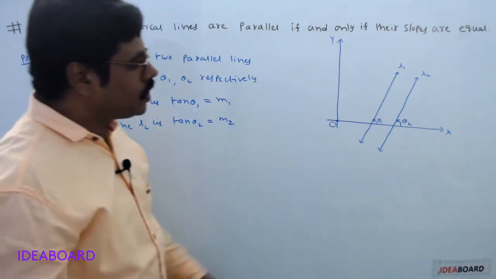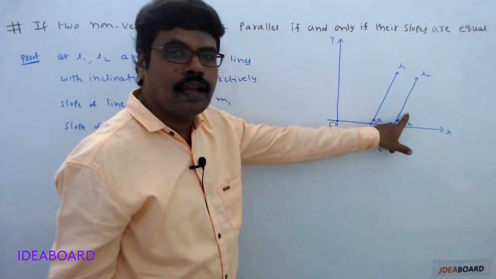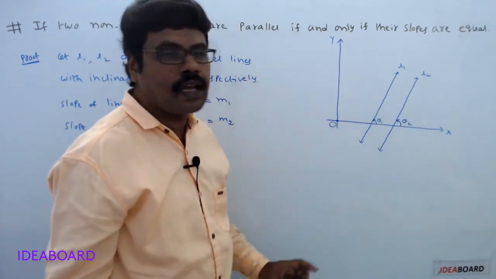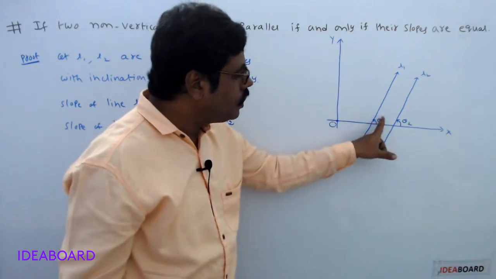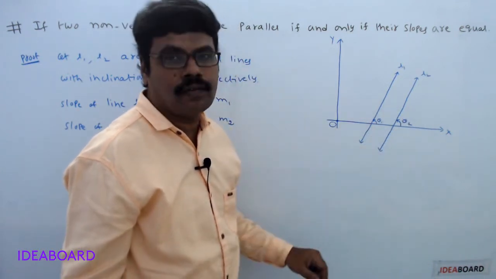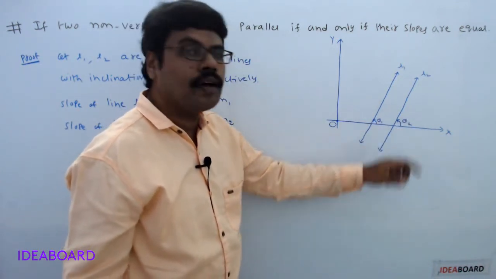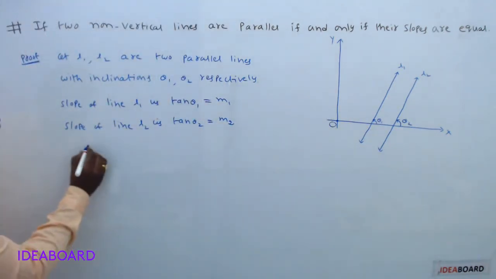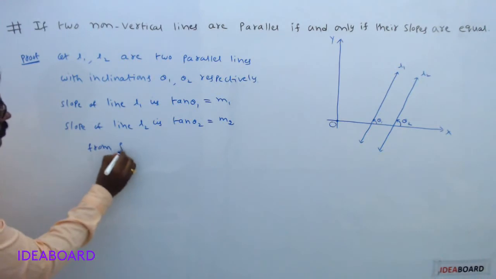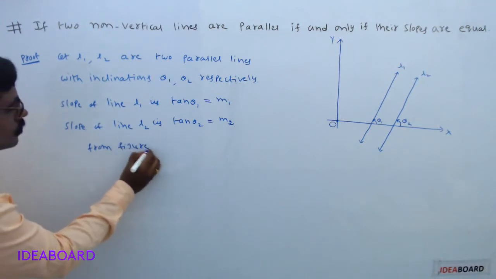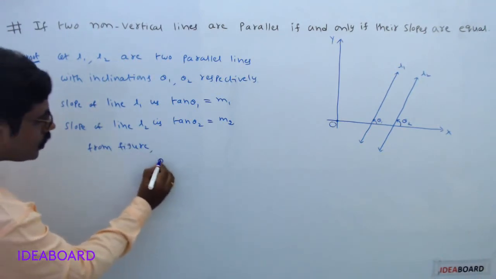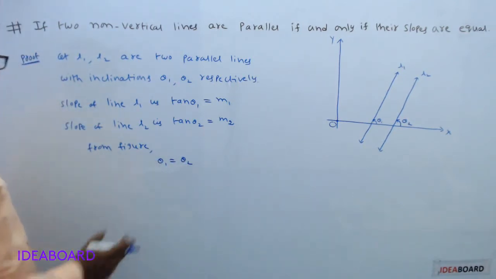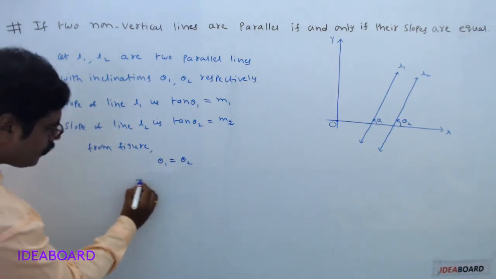So from the figure these two lines are parallel, so this x-axis acts as a transversal. In a transversal corresponding angles are equal, so here theta 1 equals theta 2. Now apply tan function on both sides.